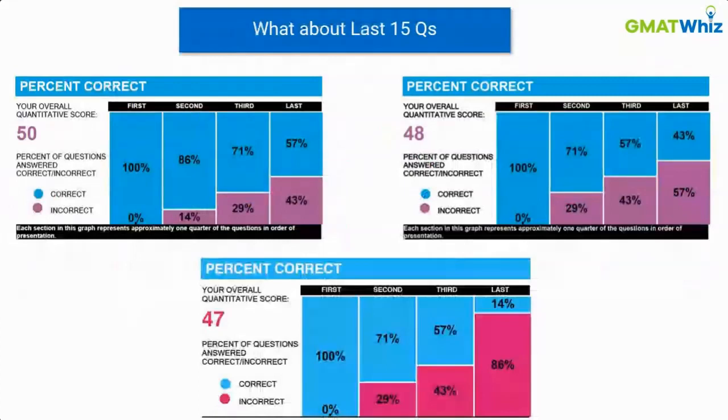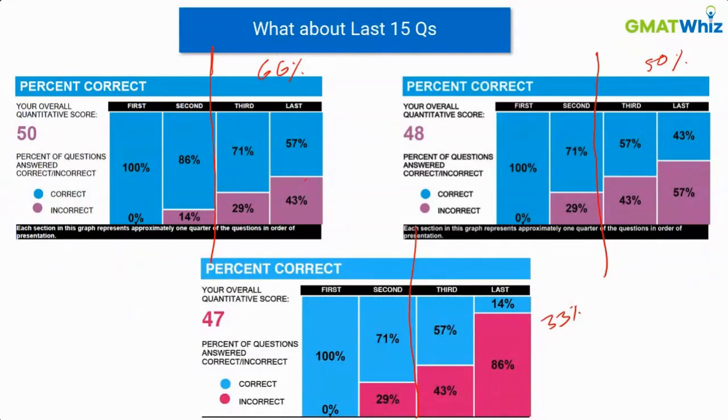And then after that, if I divide the test into 2 halves, if you look at the average accuracy of the first student in the last 2 quarters, his average accuracy is around 66%. So he got 1 out of every 3 questions wrong. The average accuracy of this student is roughly 50%. And the average accuracy of the third student is roughly 33%. And you look at the scores. Even 47. What does it mean?